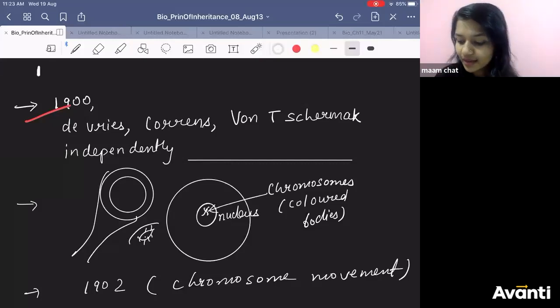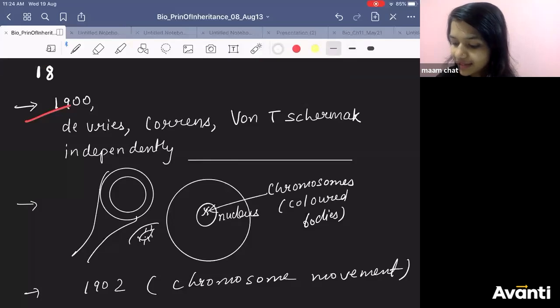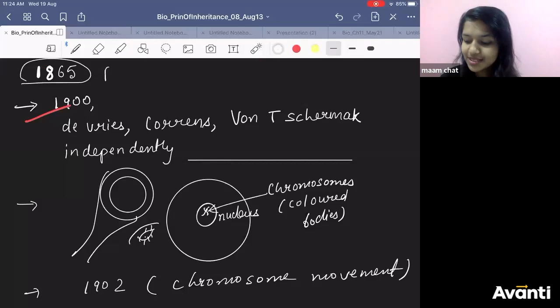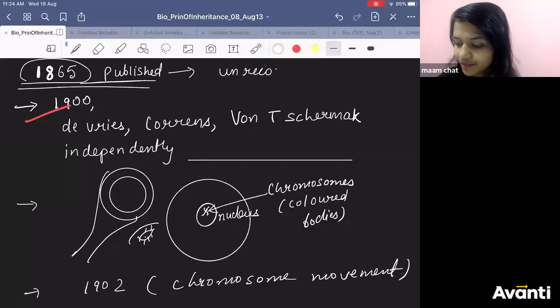The person Mendel, in the year 1865, had published his work, but it was unrecognized.